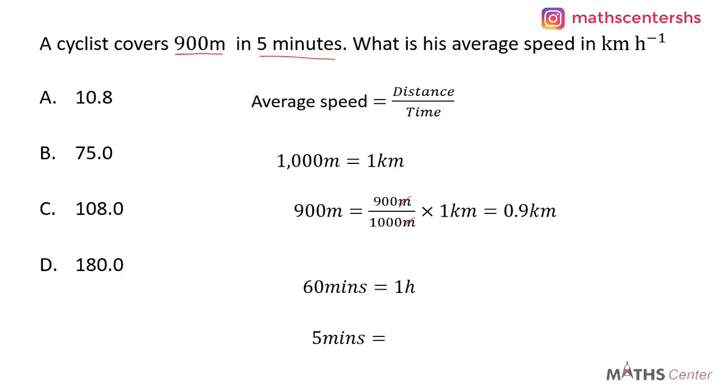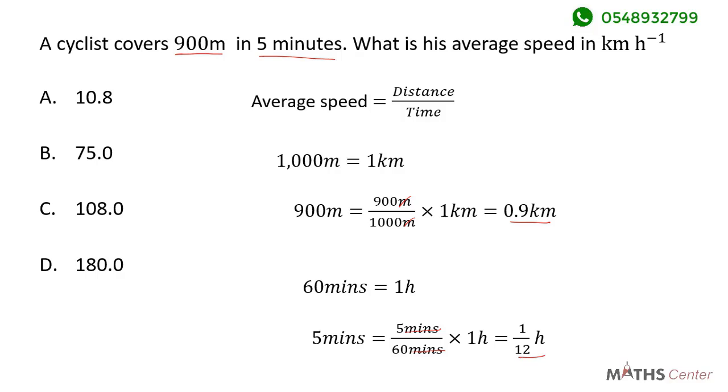If less, more divide. So it means that 60 minutes will be the denominator and 5 minutes will be the numerator. So you have 5 minutes divided by 60 minutes times 1 hour. Minutes and minutes will cancel, and so you have 5 divided by 60 times 1 hour, and this will give us 1 divided by 12 hours. So we now have the distance in kilometers and the time in hours.